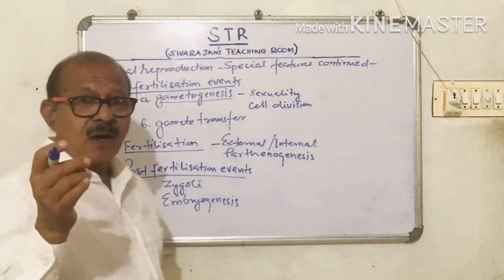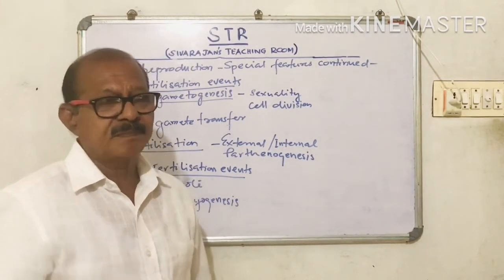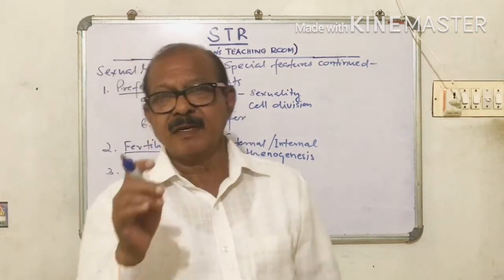So, gametogenesis is the process of formation of the male and female gametes. The male organism produces the male gamete, and the female organism produces the female gamete.